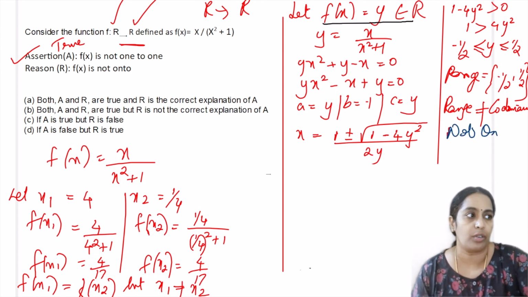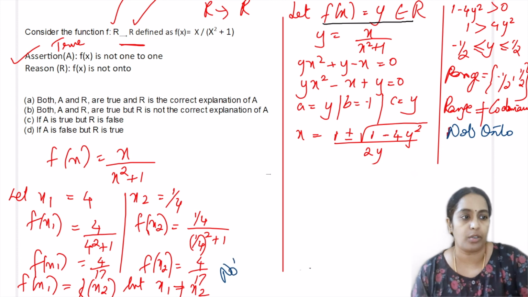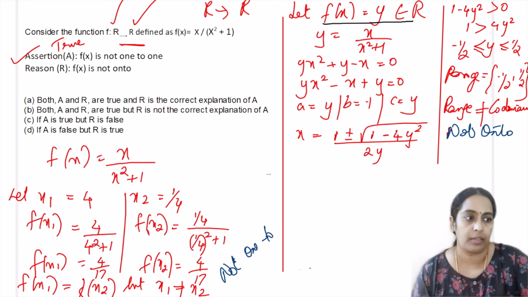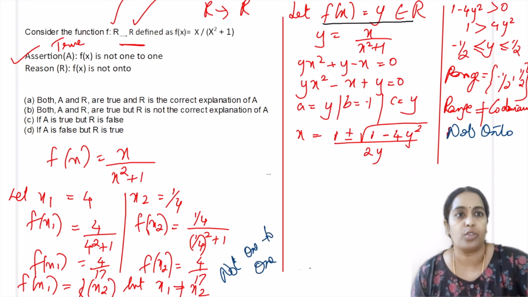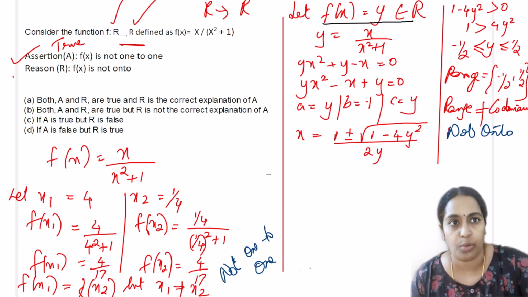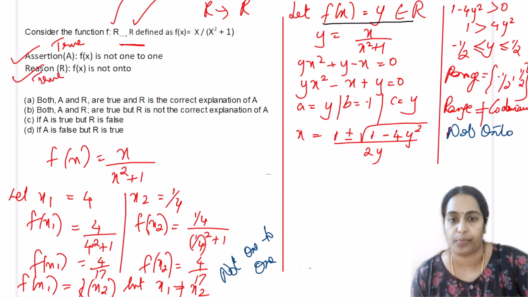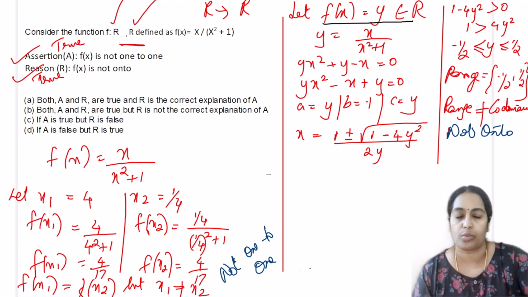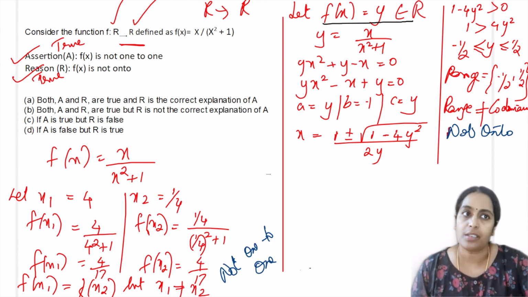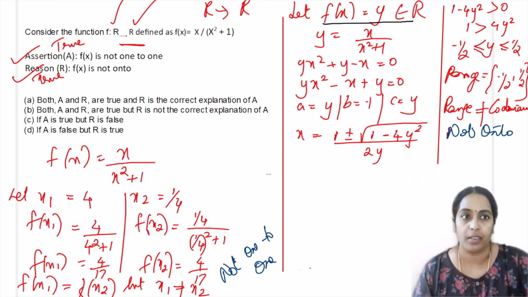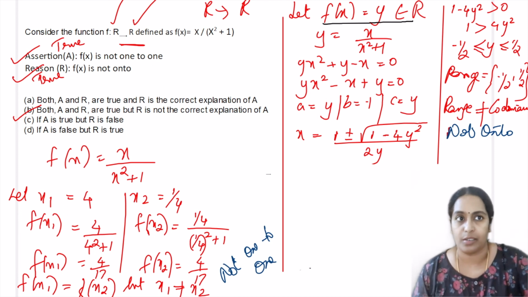The function is not onto. Here the function is also not one-to-one. So the assertion is true, the reason is also true. But the assertion is about the one-to-one function, and the reason is about the onto function. So the reason doesn't explain the assertion statement. So it is option B. Option B. Assertion is true, reason is true, and the reason is not giving an explanation for the assertion statement.